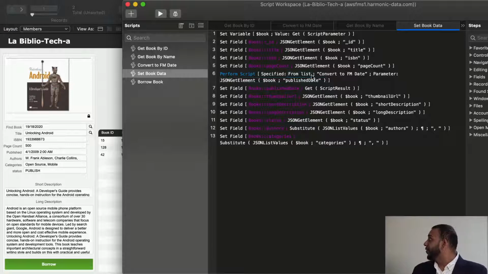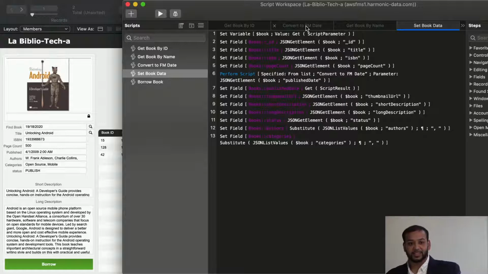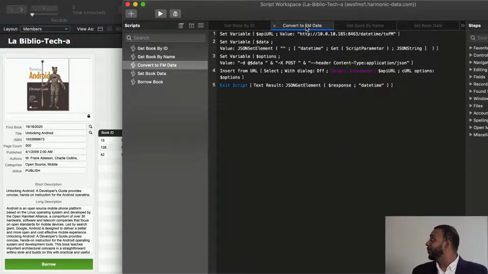So what we'll do now is run another script, and this script will convert our date time to FileMaker format. Now, most of you might be wondering, how does a web service come into this? Well, we're going to use that web service that we just built a few moments ago. We'll use it to send in this wrongly formatted datetime string, and it'll format the string into FileMaker format and send it back to us as a string, which we can then apply.